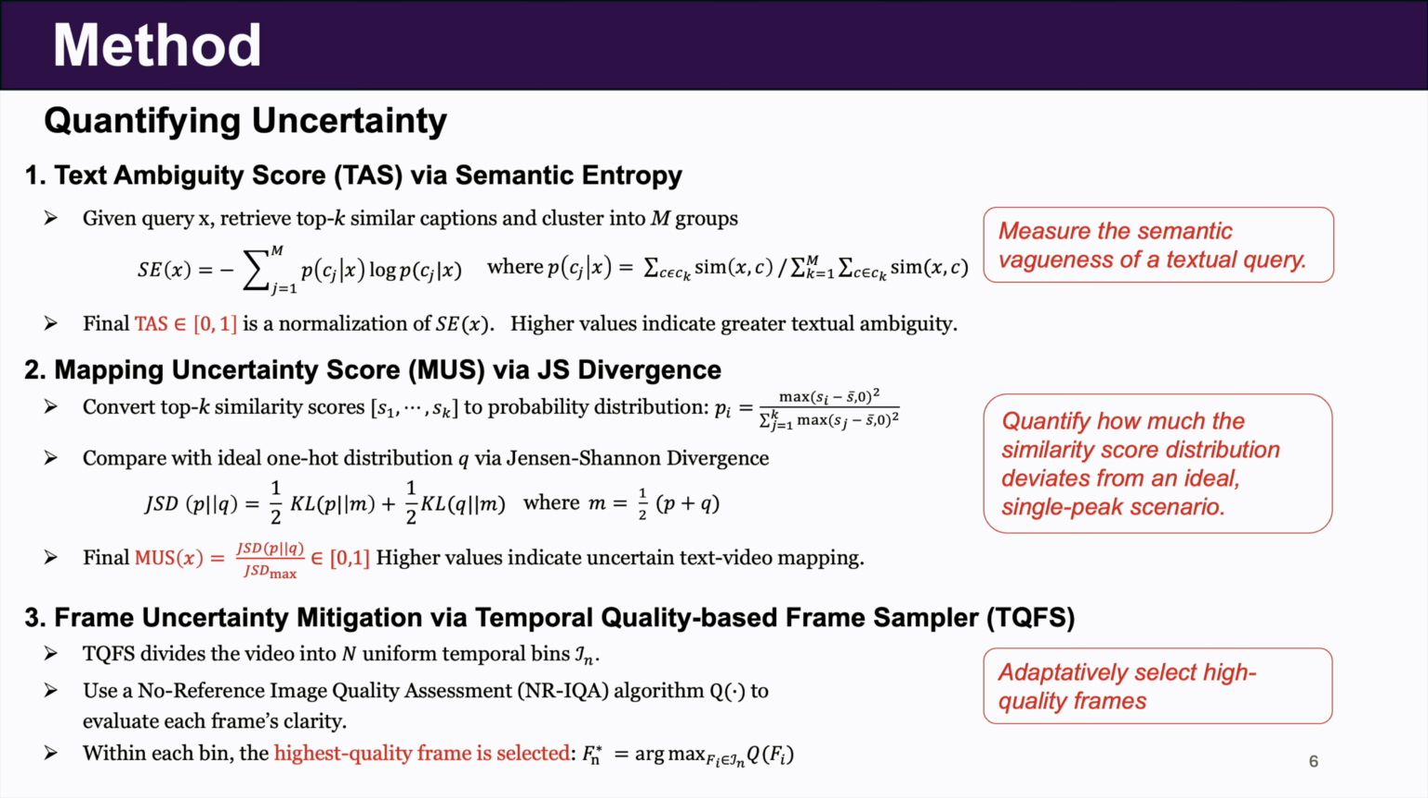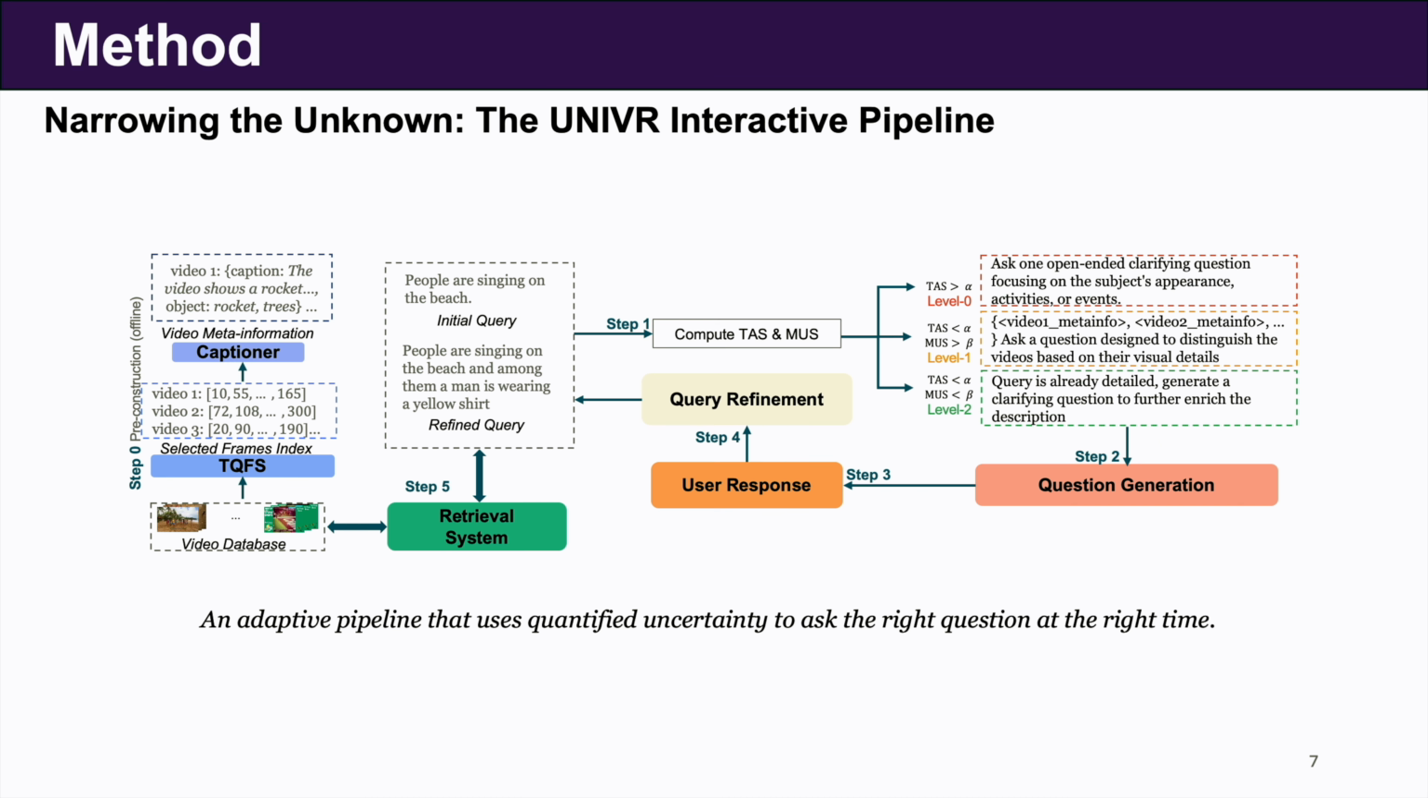To enable this, we introduce three components. To measure textual vagueness, we propose the Text Ambiguity Score, based on semantic entropy. A vague query will match many different video descriptions, resulting in a high TAS. To quantify model confusion among top results, we use the Mapping Uncertainty Score, which measures how far the ranking deviates from an ideal confident result via JS divergence. Finally, to mitigate visual noise, our Temporal Quality-based Frame Sampler intelligently selects only the sharpest, most informative frames for the model to analyze. We integrate these scores into the UMIVR interactive pipeline.